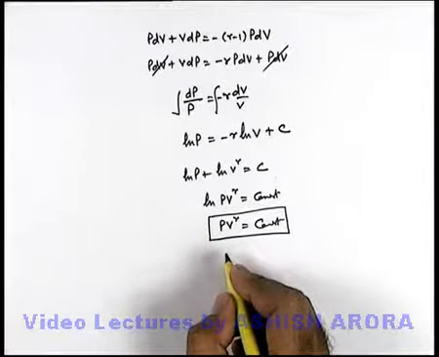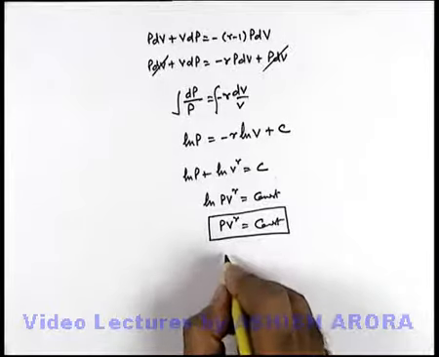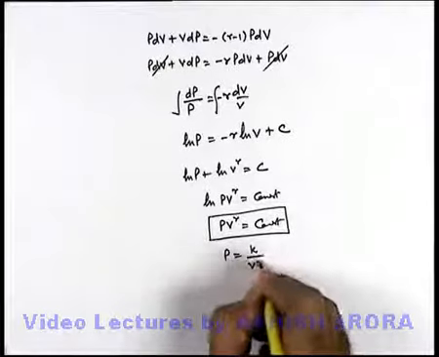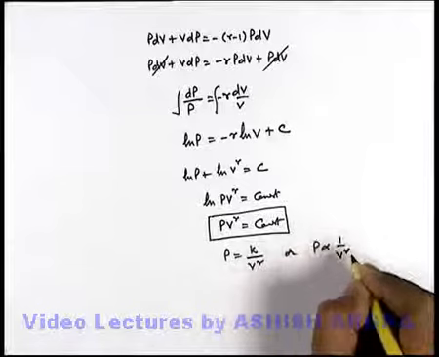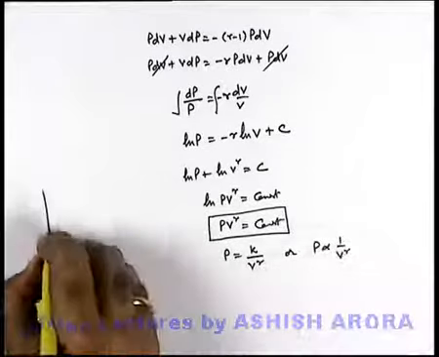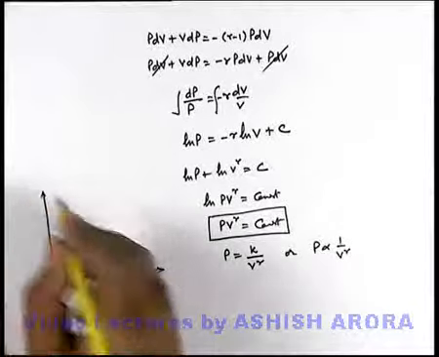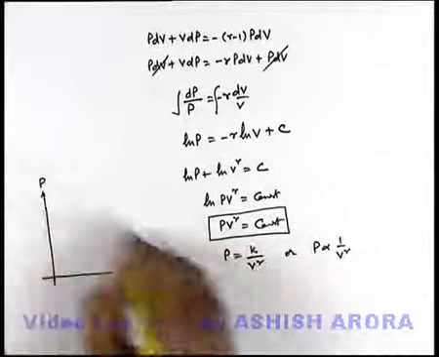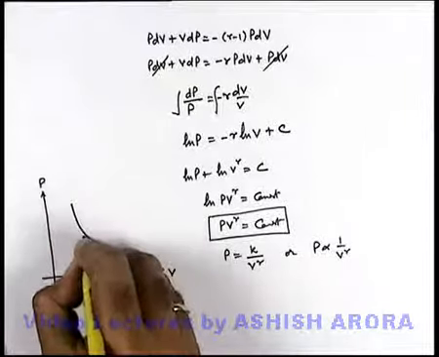In this situation, if we wish to plot the indicator diagram, that can be very easily plotted, as here we can write P equals some constant by V^γ, or P is inversely proportional to V^γ. Here we can state that always gamma is more than 1, so the graph will be plotted with a slope slightly higher than the isothermal curve, which depends on gamma. If we plot it between pressure and volume, the graph will look like this shape.